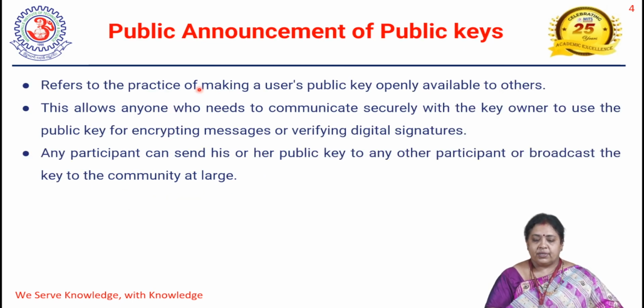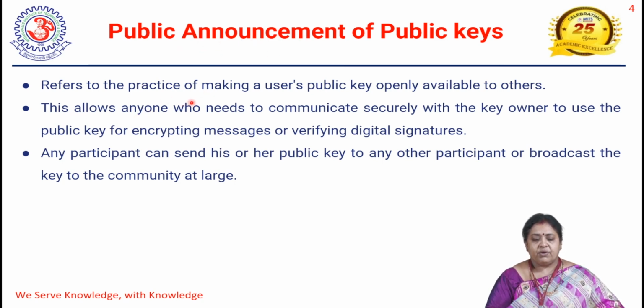Okay, so the first one we call public announcement of public keys. That means in asymmetric key cryptography, every user has a pair of keys. One we call a private key, and one we call a public key. This private key is kept secret, whereas the public key is announced to everyone. How is it announced? The public key will be openly available to others. Openly available to others, that we call a public announcement. Whenever a user has a pair of keys, one key is kept secret and one key is announced to everyone, and that we call a public announcement.